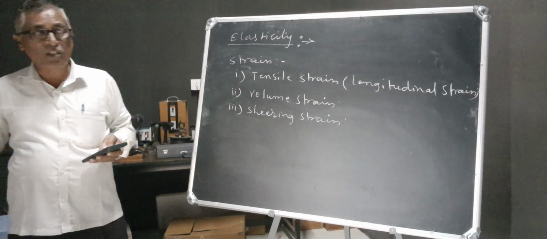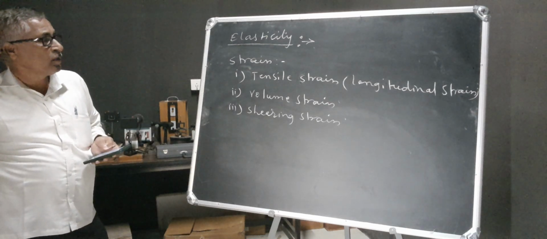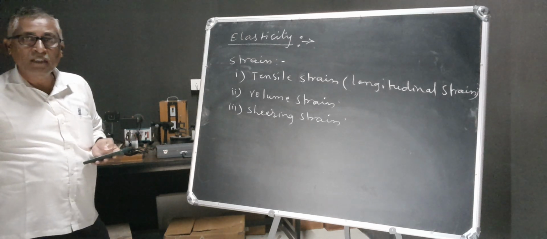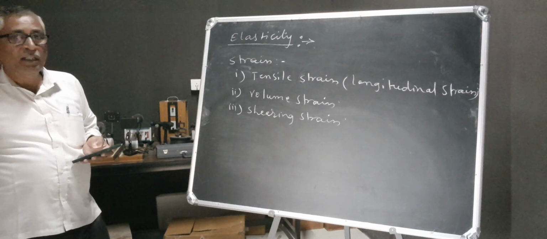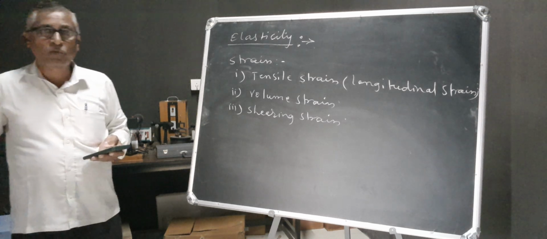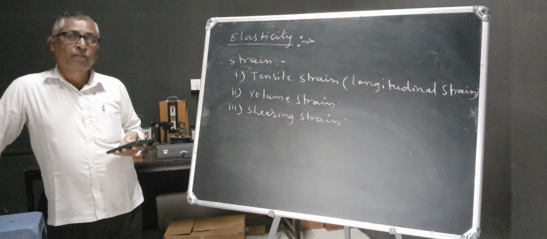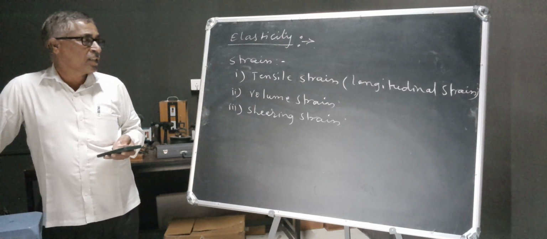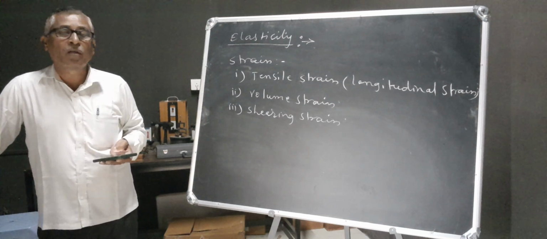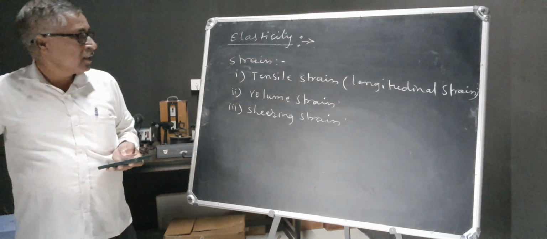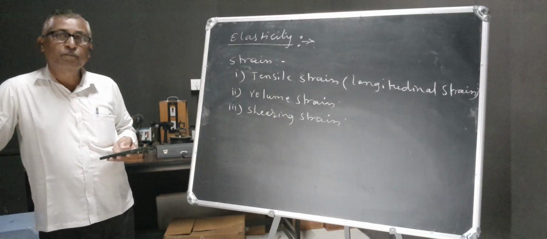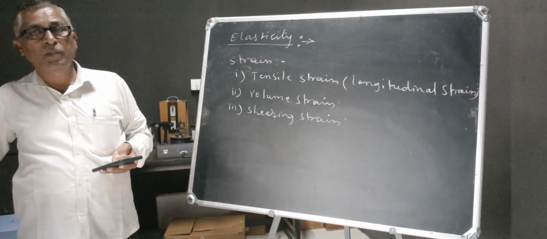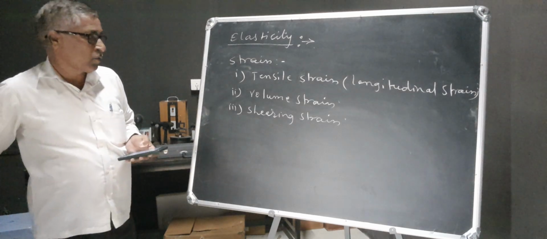As the strain is the ratio of similar quantities, the strain does not have any unit, but stress has the unit Newton per meter square in MKS system, and in CGS system the unit of stress is dyne per centimeter square.